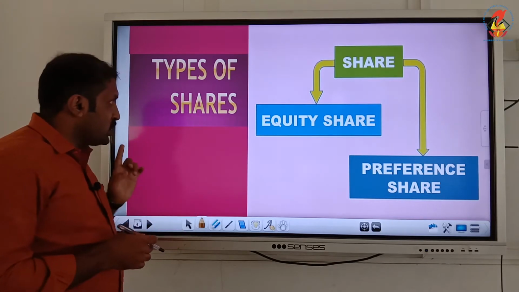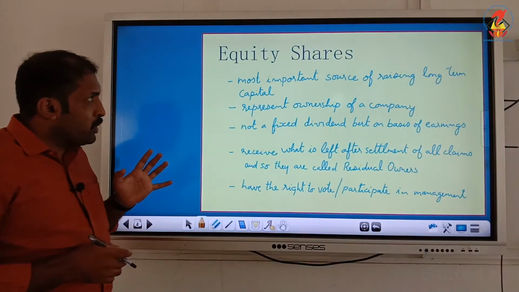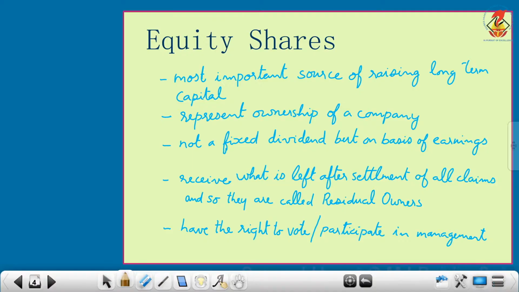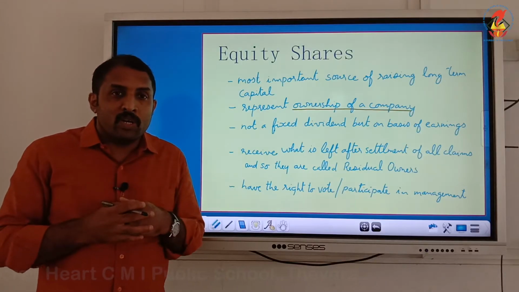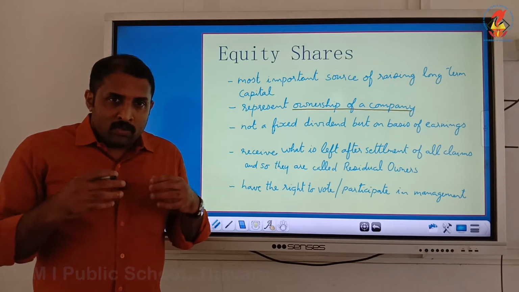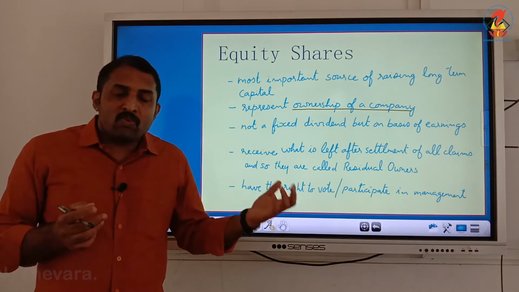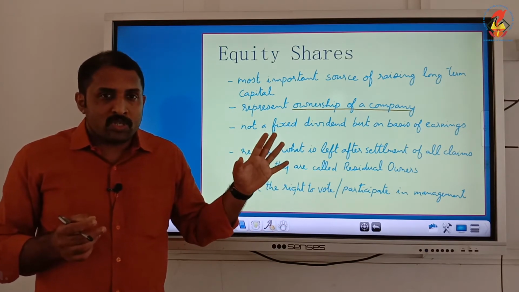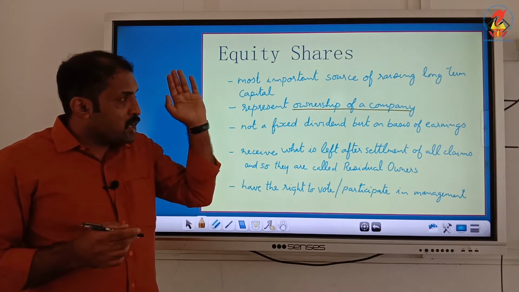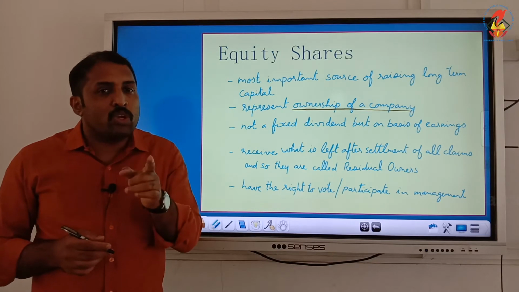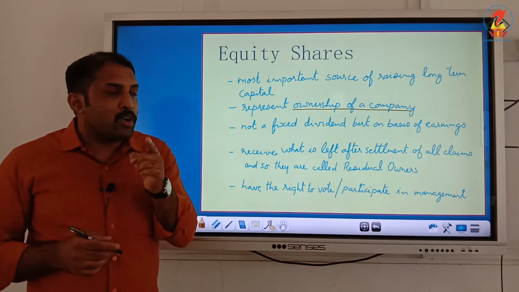Now, what is an equity share? Equity shares are those shares which represent the ownership of the company, and it is considered as one of the important sources of raising long-term finance. When we are in need of money for a longer period, it is one of the most sought sources. So it represents the ownership of the company. That means when a person is purchasing an equity share, he is becoming the owner of the company.